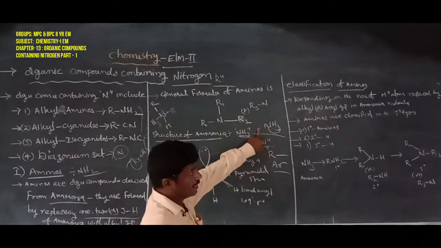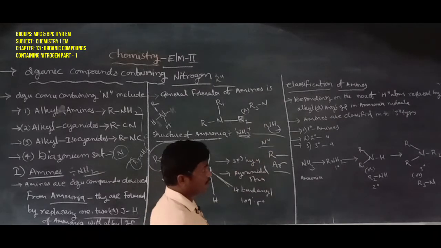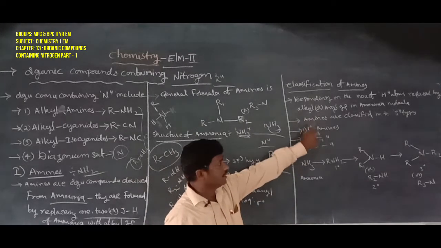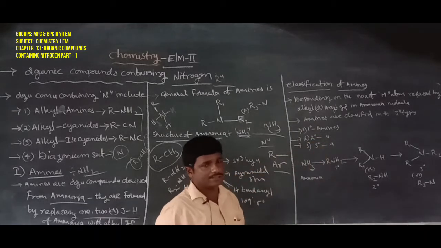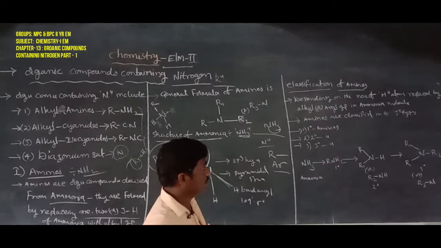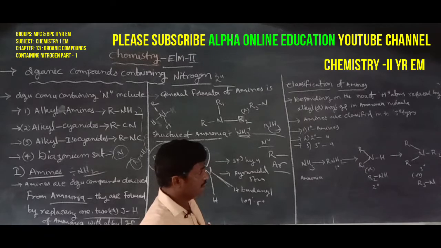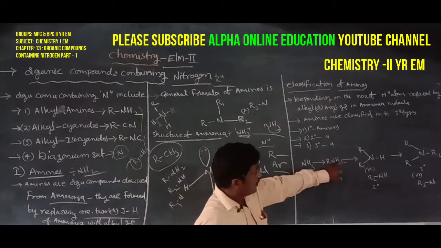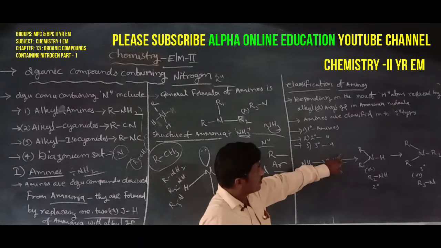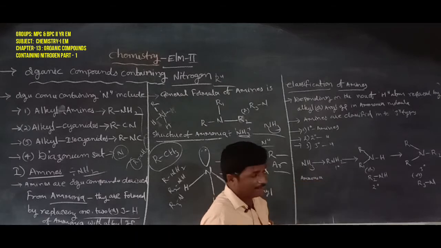Next, amines are classified into three types: primary amines, secondary amines, and tertiary amines. The first one is primary amines. Depending on the number of hydrogen atoms, when one hydrogen atom of ammonia is replaced by R, an alkyl group, that is called a primary amine.